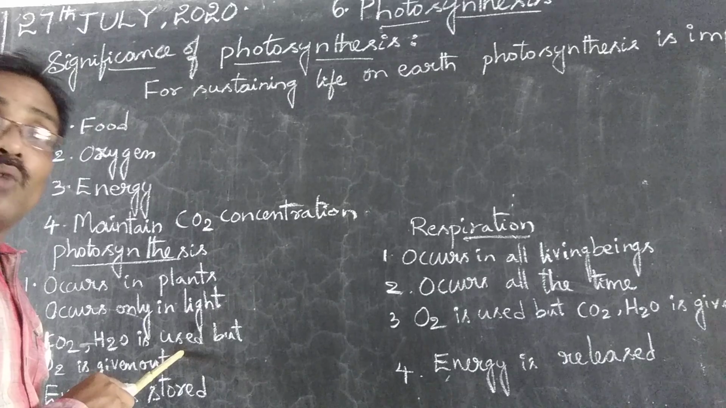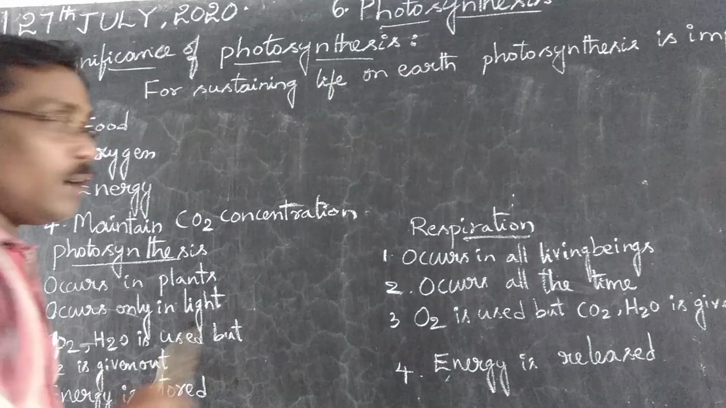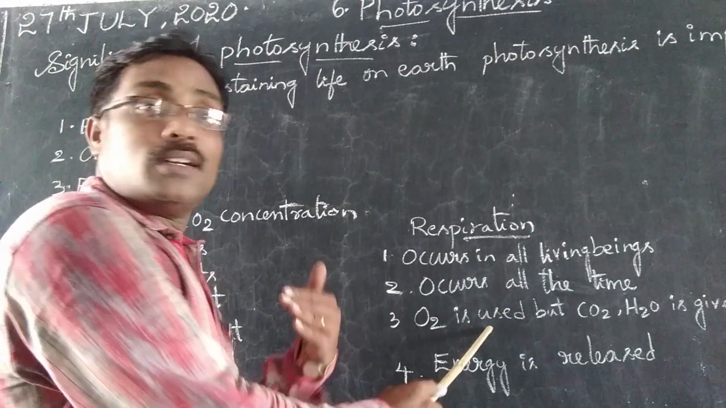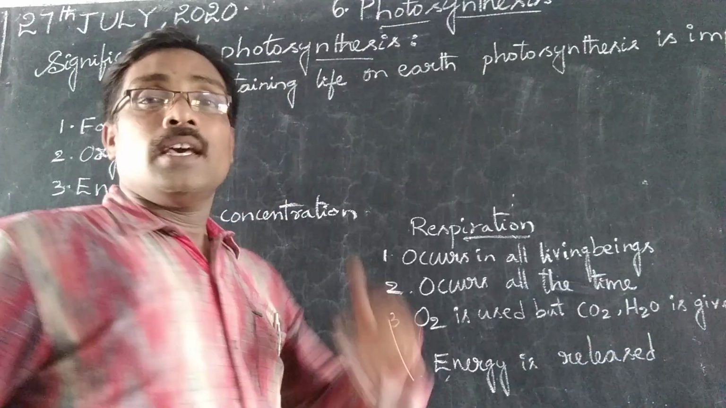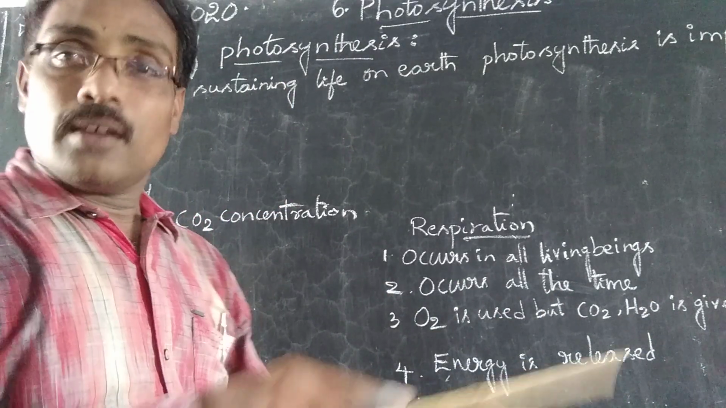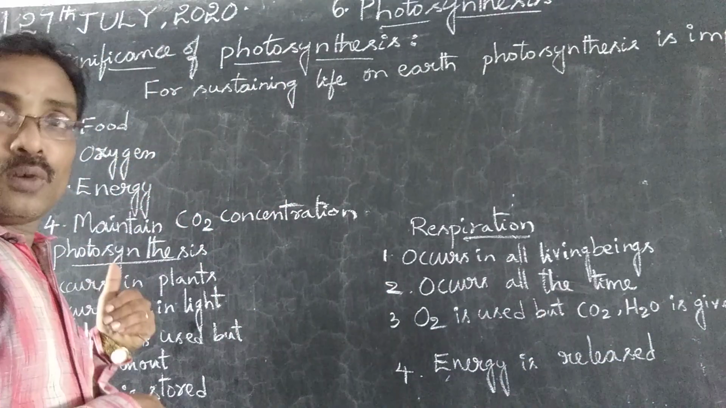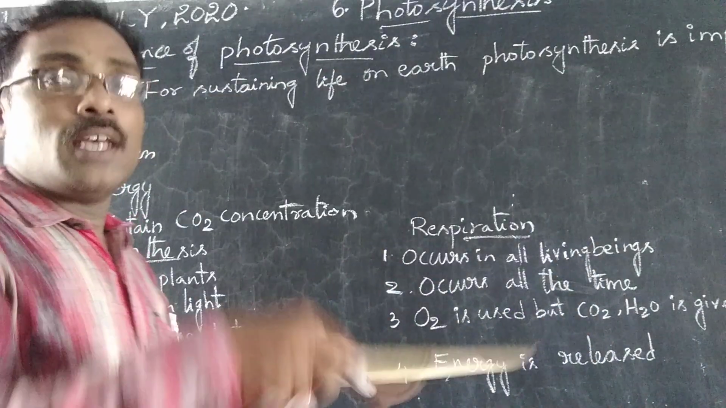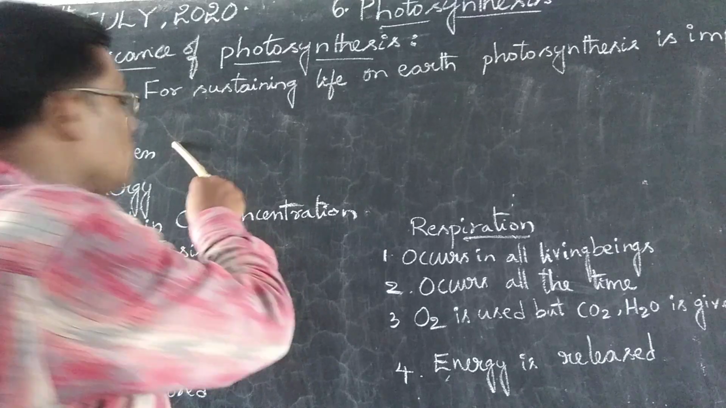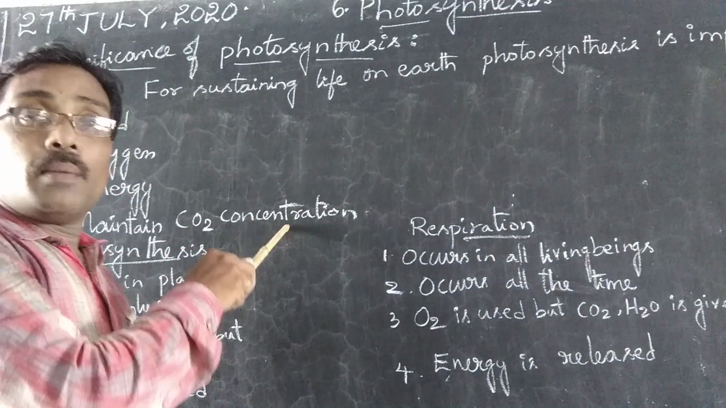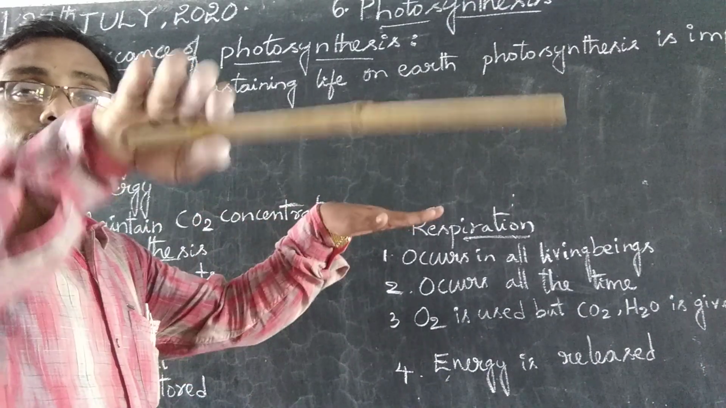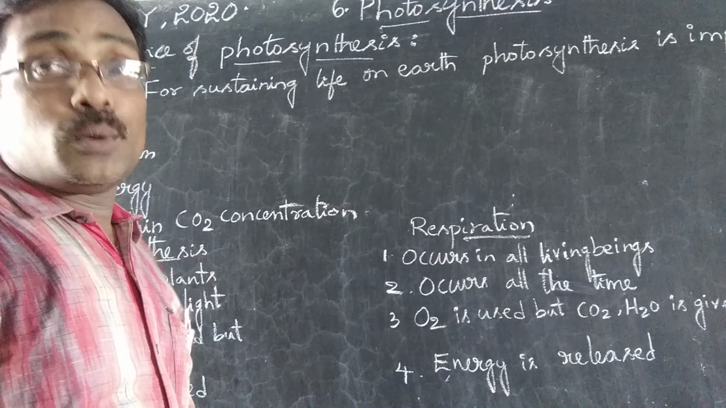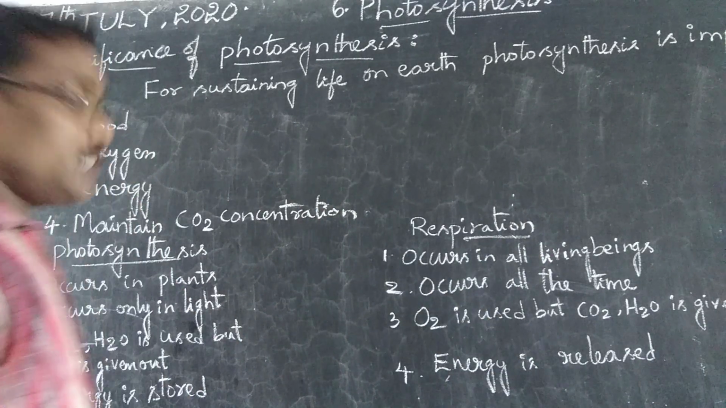Here in photosynthesis, carbon dioxide and water are used as the raw materials and oxygen is given out. And in respiration, oxygen is used and carbon dioxide and water are released outside. Those are used as the raw materials for photosynthesis. That's why photosynthesis and respiration are a cyclic process. By maintaining the production of oxygen and the carbon dioxide concentration, they maintain a balance in nature. That's why these two are interdependent on each other.